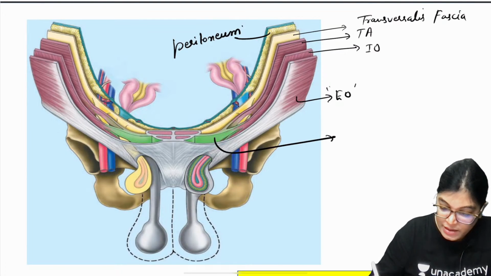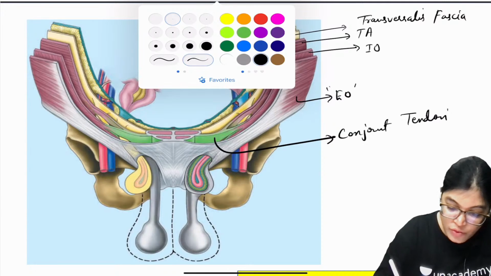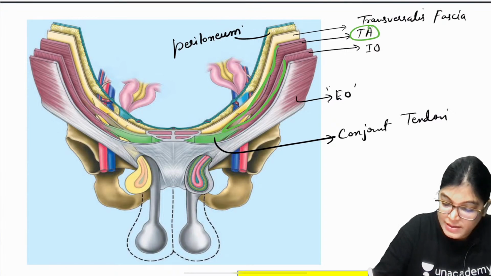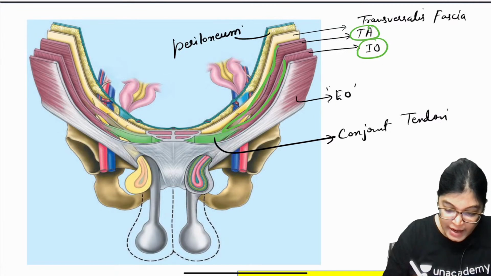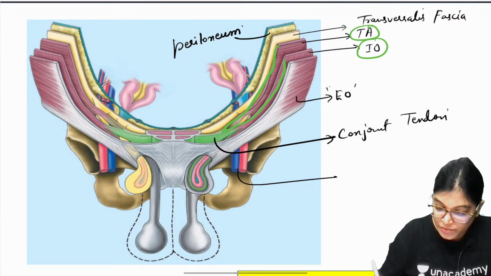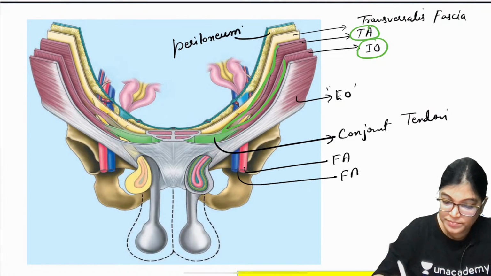This structure in green color is the conjoined tendon, and clearly you can see that this conjoined tendon is formed by the joining of two muscles, that is the transversus abdominis aponeurosis and the internal oblique muscle. Other than that, you can see here the femoral artery and femoral vein.